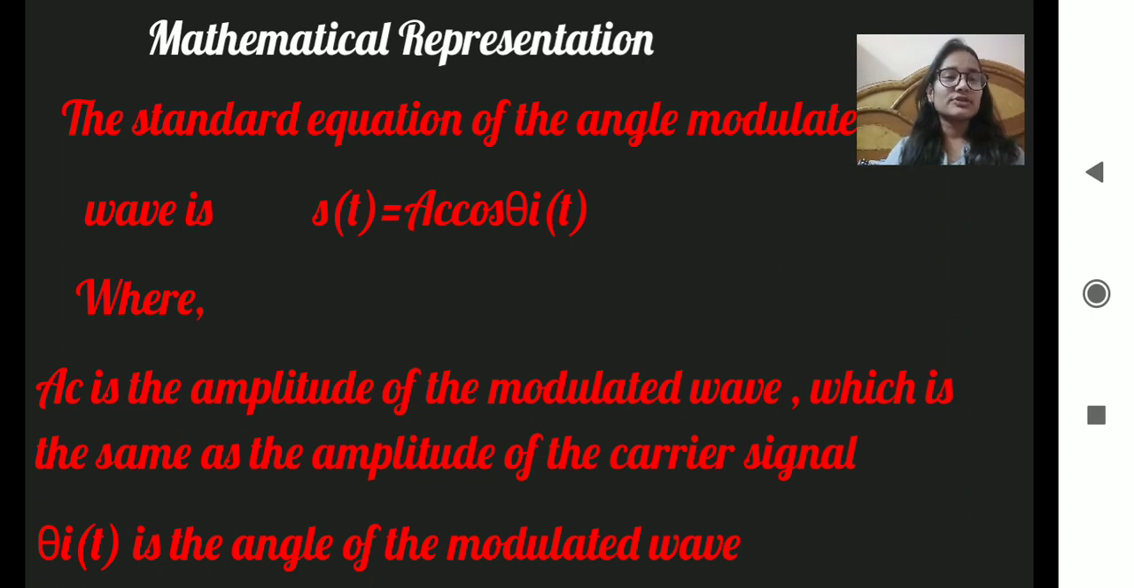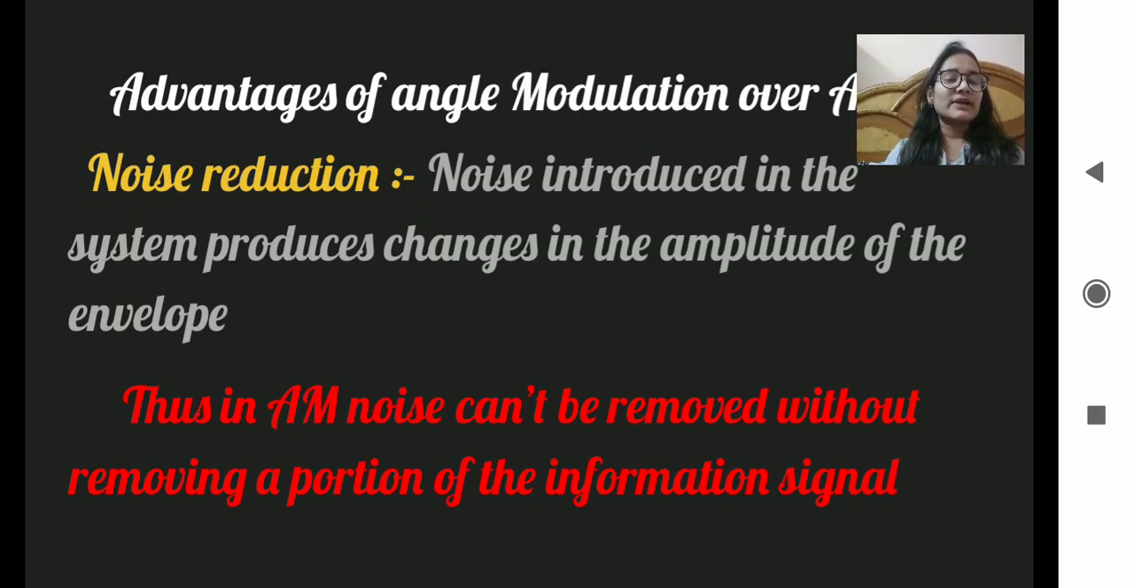Now the mathematical representation of the angle of modulation: the standard equation of the angle modulated wave is s(t) = Ac cos θi(t), where Ac is the amplitude of the modulated wave, which is the same as the amplitude of the carrier wave, and θi is the angle of the modulated wave. Now the advantages of the angle of modulation over the amplitude modulation.